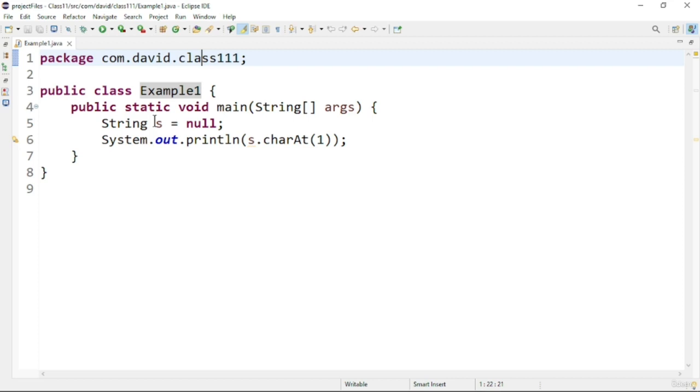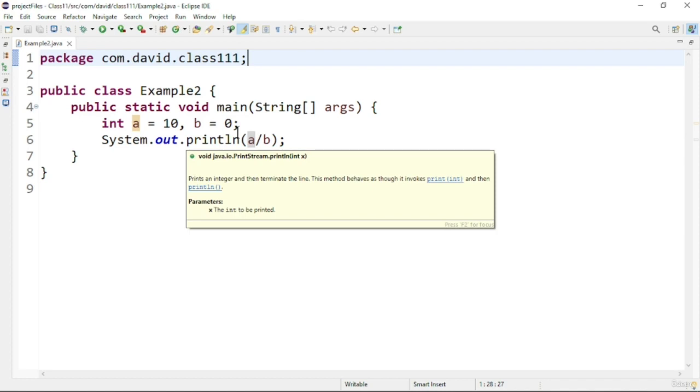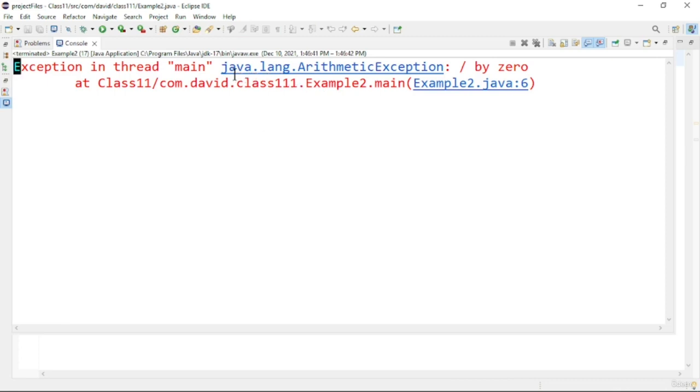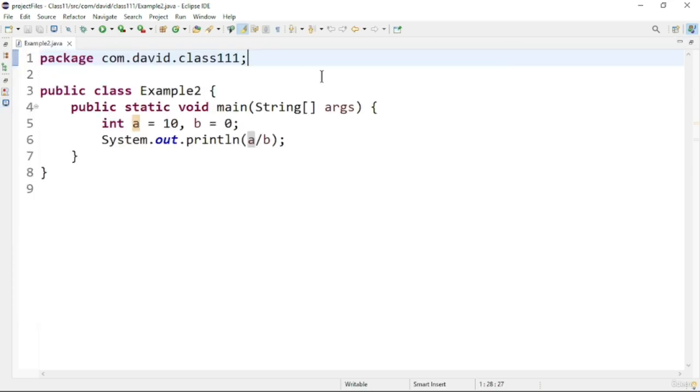So let us see another program on exceptions. Now let us discuss another exception in Java, which is the arithmetic exception. Here in this program, I am trying to divide a number by 0, so it will throw an arithmetic exception. Let us see this exception. Here you can see, at that particular line of the main thread, it will throw the exception, and the message will show that the arithmetic exception is thrown at that line. So this is another type of exception, which is an unchecked exception.